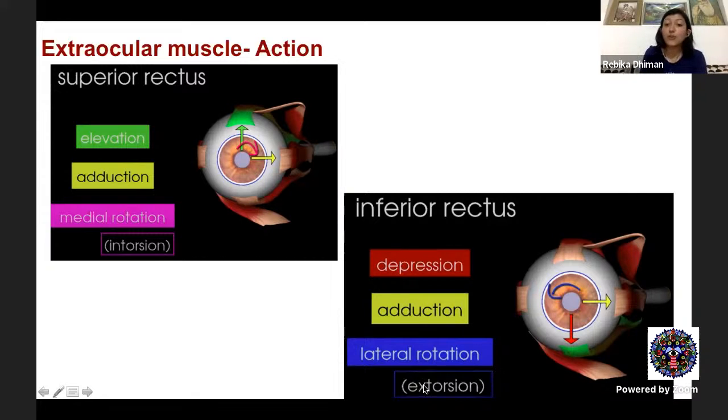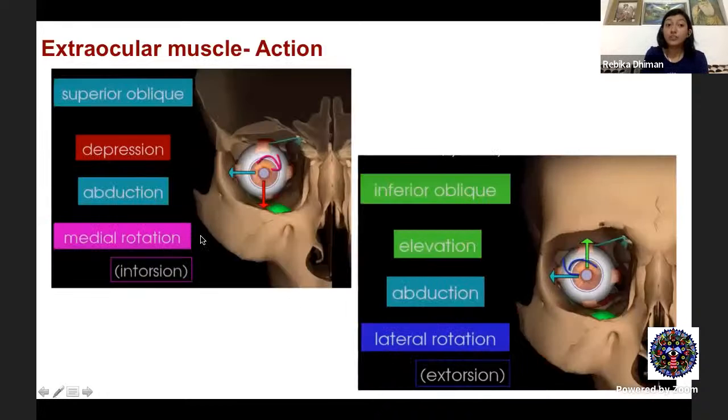Then in the inferior rectus, the primary action is depression. The secondary action is excyclotorsion, which means it rotates the globe outwards, and the tertiary action is adduction. So you see, both the vertical recti act as adductors, and on the contrary, the obliques act as abductors.